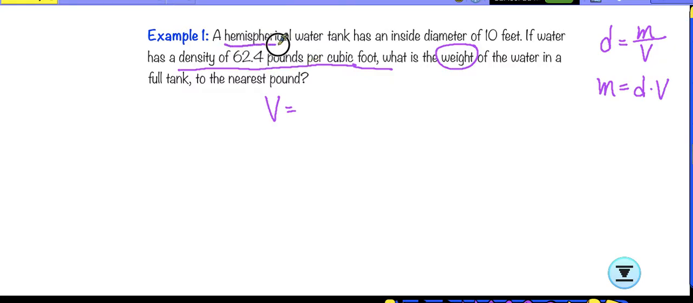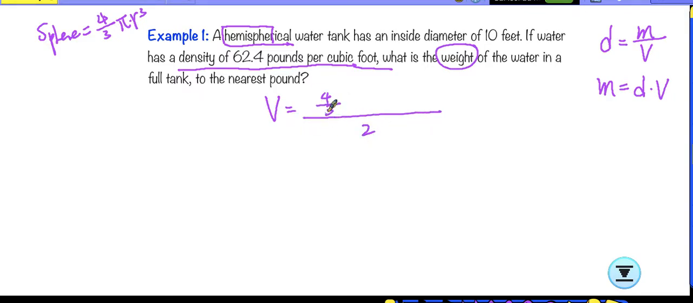The keyword here is hemispherical. If you look at this word, the first part is hemisphere. It looks like a hemisphere. A hemisphere is half of a sphere. We know the volume of a sphere is 4/3 pi r cubed, and hemi is half of that. So the volume is the original whole sphere's volume divided by 2.